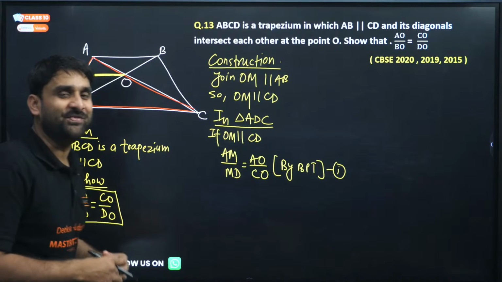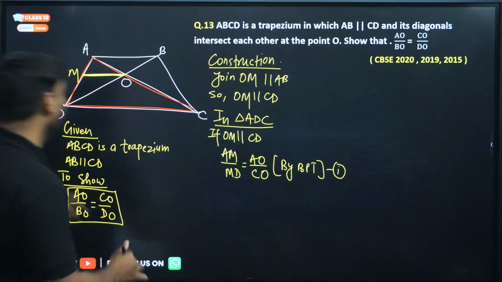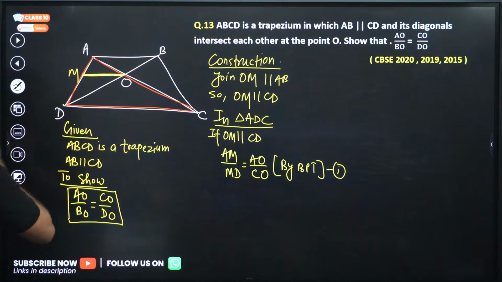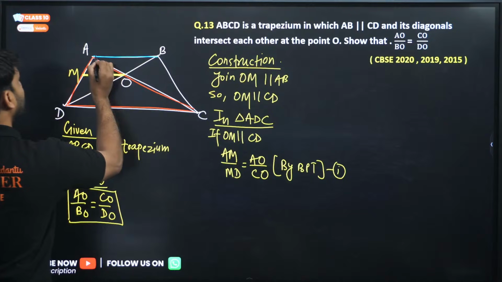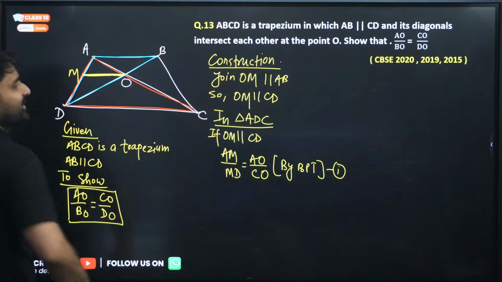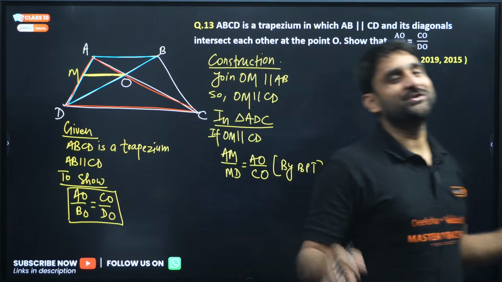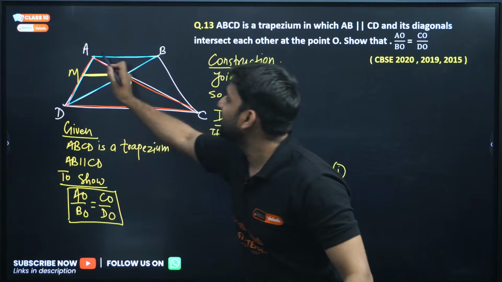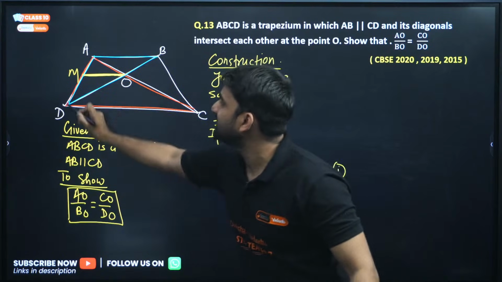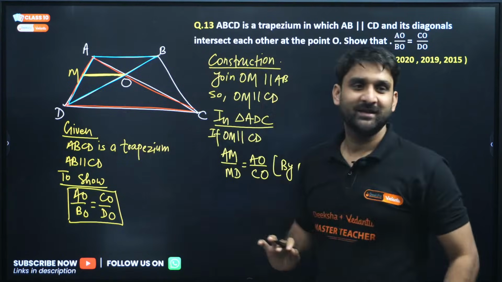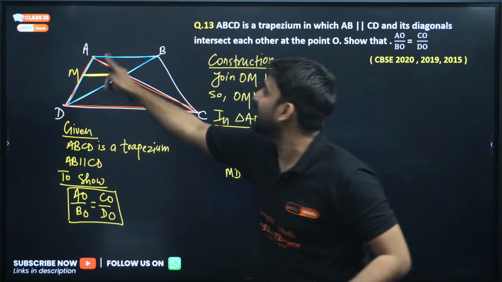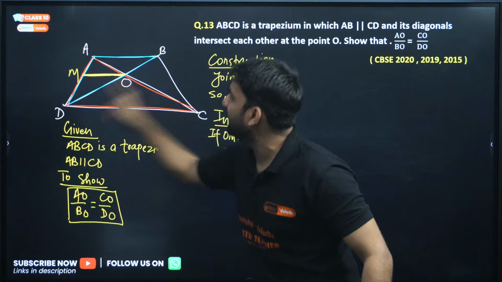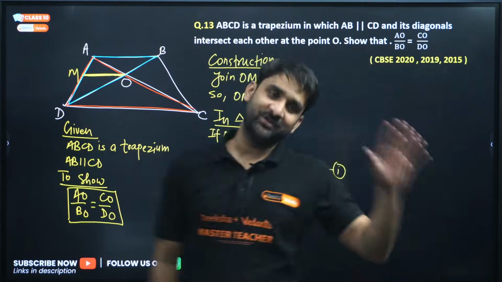Now the important thing in this question is the selection of triangle, and I'm giving you this triangle. Let me use blue color. Select this triangle. Your result will be in front of you. So the selection of triangle is important. First, take this triangle, the red one, then take this triangle, which is ABD. First triangle ADC, then second ABD. This is all about it.